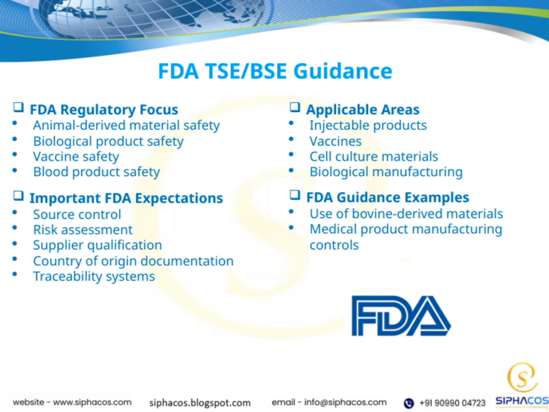The FDA focuses on controlling the use of animal-derived materials, ensuring manufacturing controls are tight, and prioritizing safety across biological products, vaccines, and blood products. Key expectations include strict source control, thorough risk assessments, qualifying suppliers carefully, documenting countries of origin, and maintaining robust traceability systems.